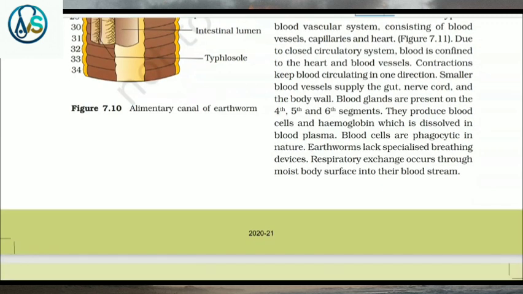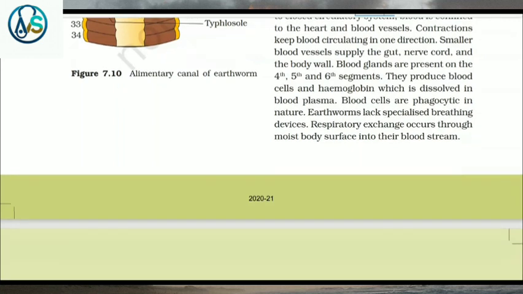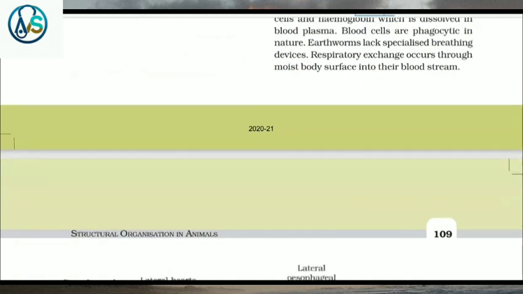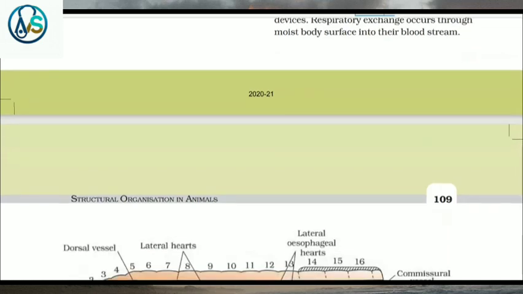Blood glands are present on the 4th, 5th and 6th segments. They produce blood cells and hemoglobin, which is dissolved in blood plasma. Blood cells are phagocytic in nature. Earthworms lack specialized breathing devices. Respiratory exchange occurs through the moist body surface into their bloodstream.